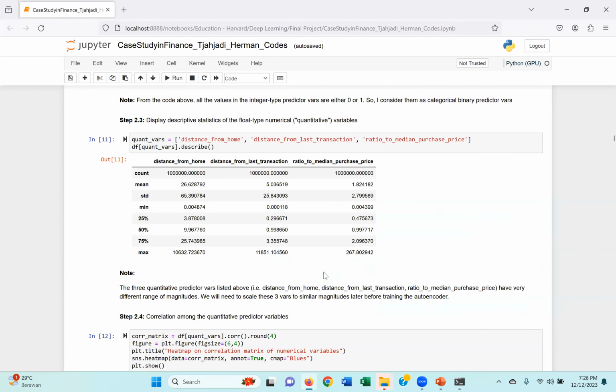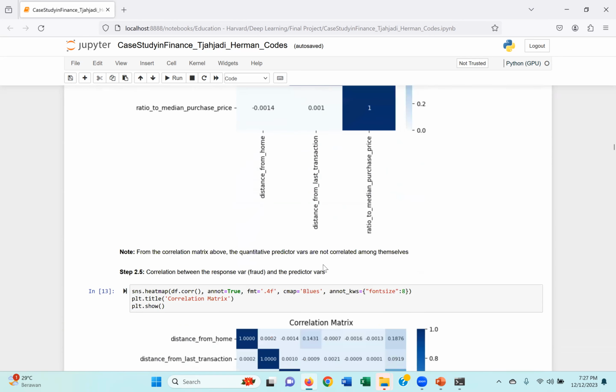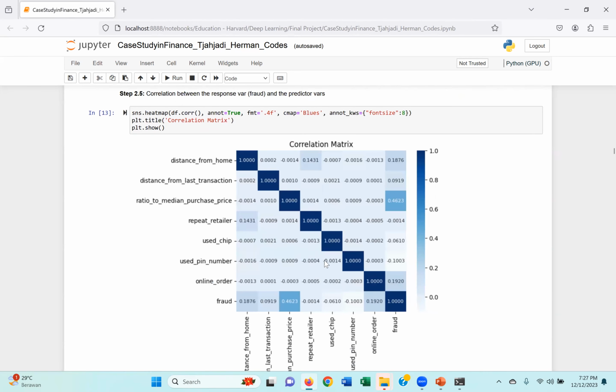And then next thing is for the quantitative predictor variables, only 3 quantitative variables: distance from home, distance from last transaction, and ratio to median purchase price. We can see that the correlation among these quantitative numerical variables is really, really low, meaning there's no evidence of multicollinearity among these quantitative variables. Okay.